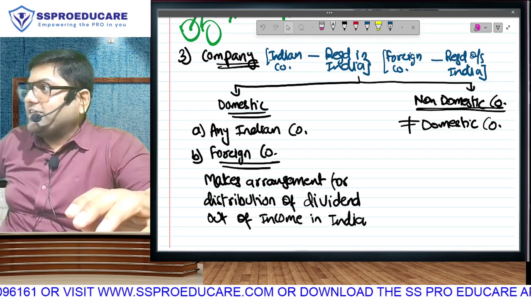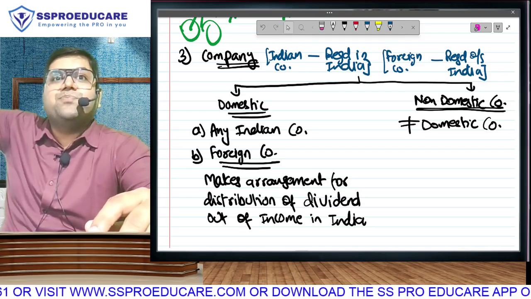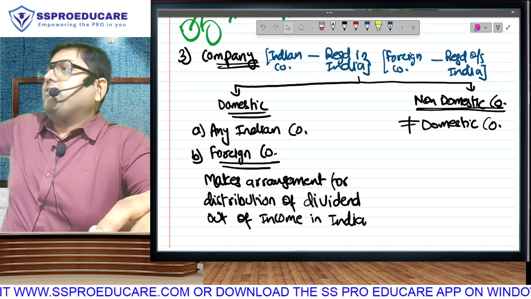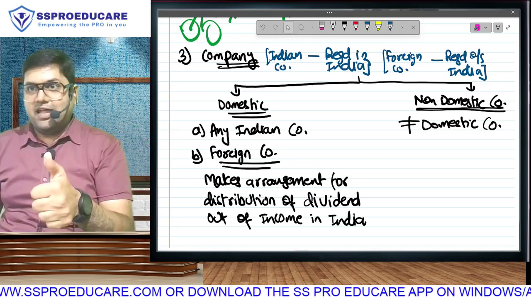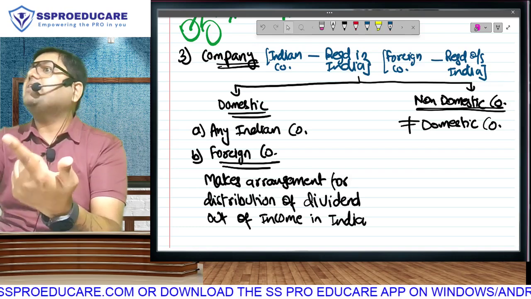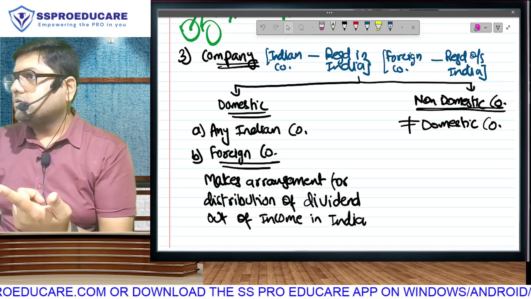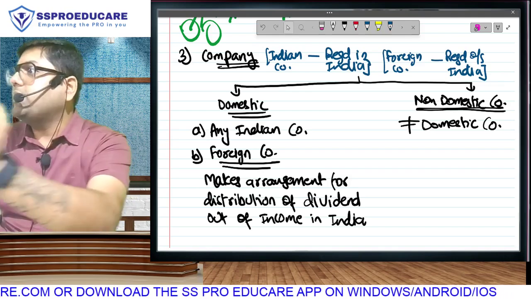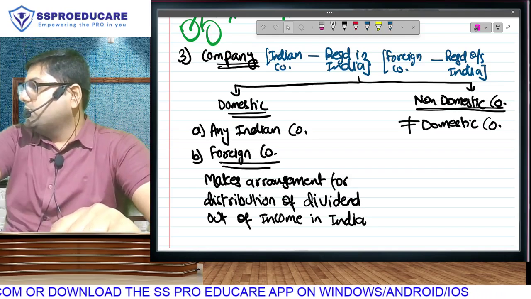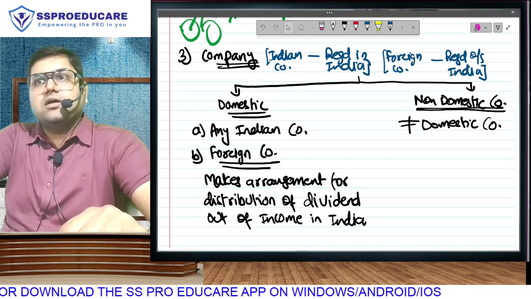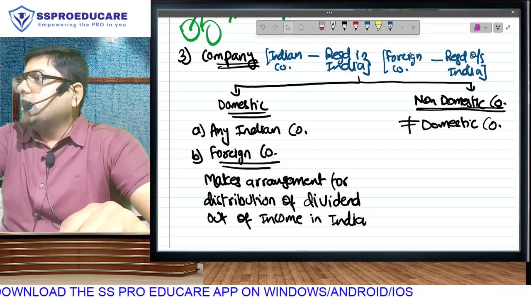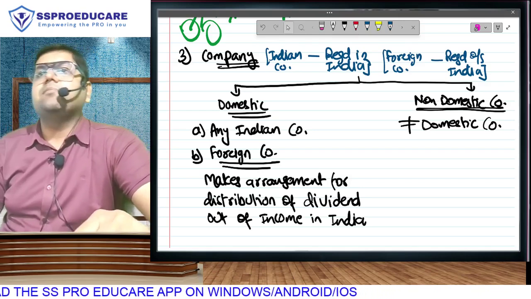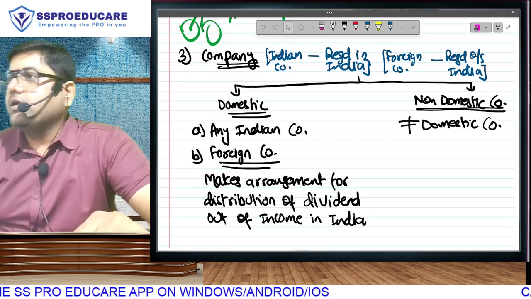Whether you are a resident of this country, that country, domestic company, foreign company, non-domestic company, everyone will come. Then we decide whether we want tax or we don't want tax. 1, we have the second chapter. 2, sometimes we can grant you exemptions on certain transactions. But as far as the definition of person is concerned, we will keep everyone in the definition of person. So, domestic or non-domestic will both be liable to pay tax, assuming they have earned income. So, income tax is payable by every person.